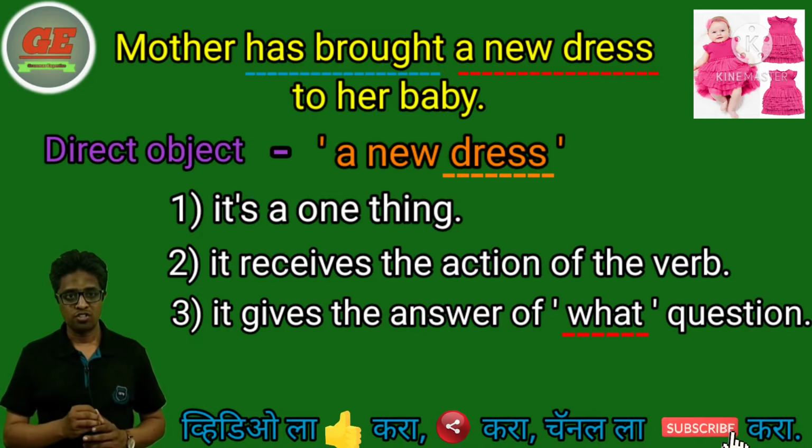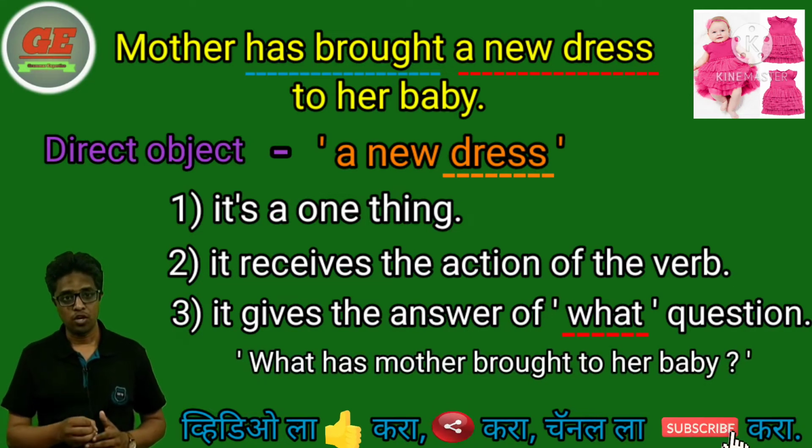And as per the third feature, it gives the answer of the question what. म्हणजेच what has mother brought to her baby. Obviously the answer is a new dress. म्हणजे what या क्वेश्चनचं आन्सर a new dress हे देतं. That's why a new dress works as a direct object in the sentence. Okay, so that's about the direct object.